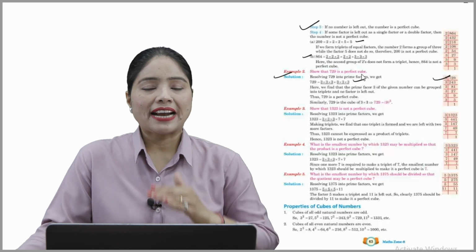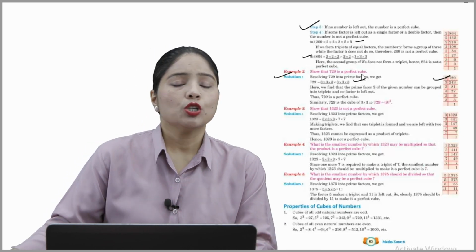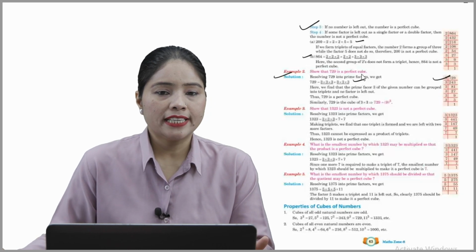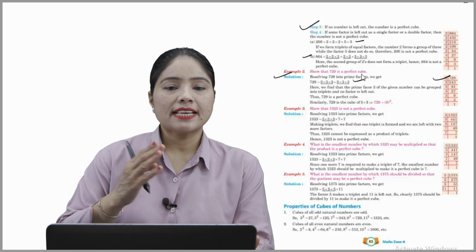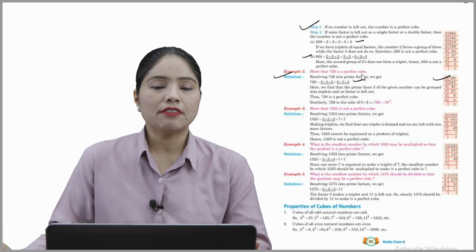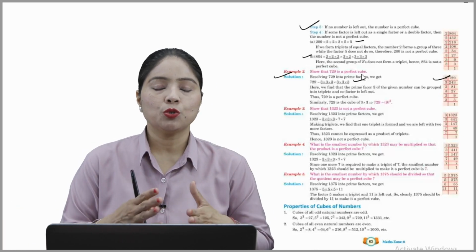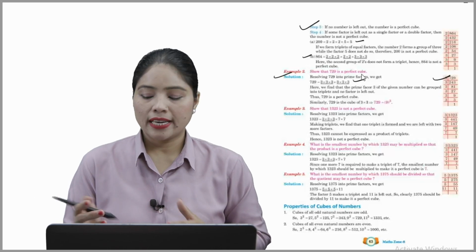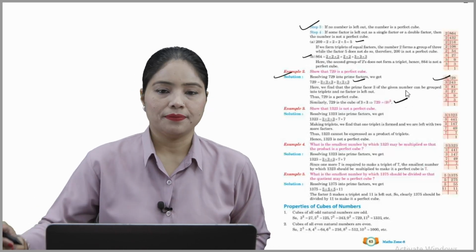No factor is left out, okay, क्योंकि कोई हमारा फैक्टर बचा ही नहीं है इसमें. Thus we can say that 729 is a perfect cube, beta. Similarly, 729 is a cube of 3 into 3, that is 9.